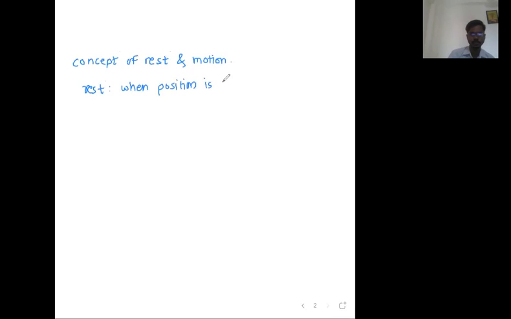When position is not changing with time. Position is not changing with time. Now we are going to understand these two concepts in detail: when to say at rest and when to say in motion. When position is not changing with time, we will say the object is at rest. This definition we already know.